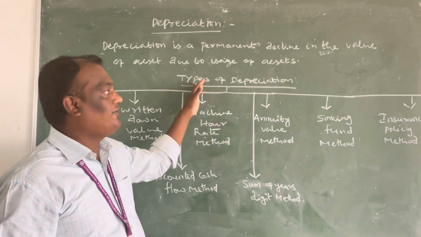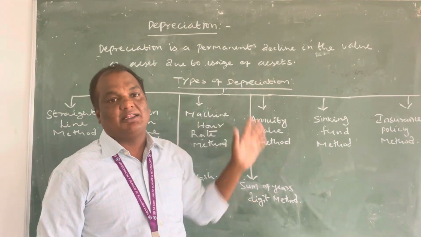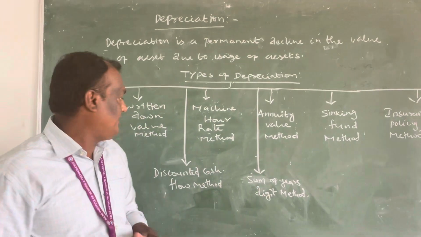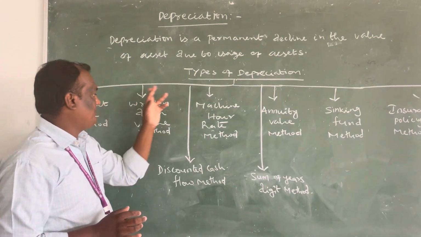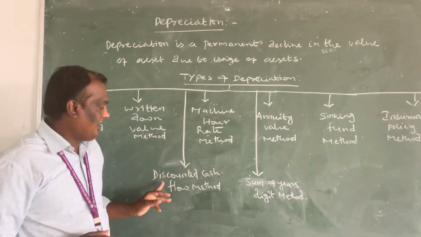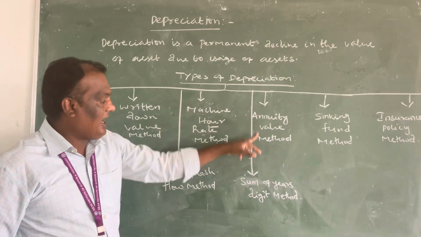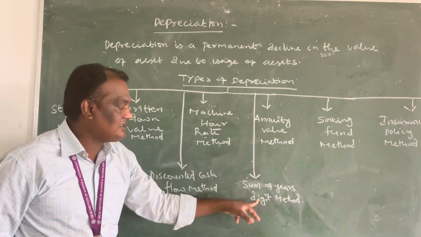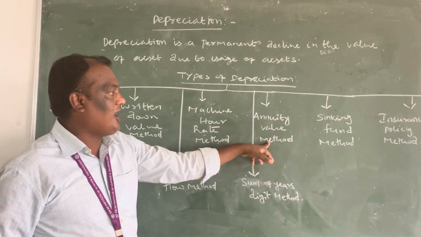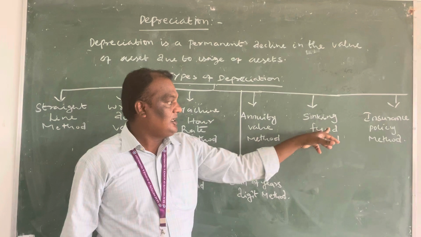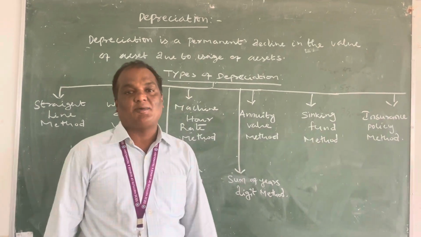Next, what are the different types of depreciation? There are 8 types of depreciation. The first one is the straight line method, then the written down value method, discounted cash flow method, machine hour rate method, sum of years digit method, annuity value method, sinking fund method, and insurance policy method.